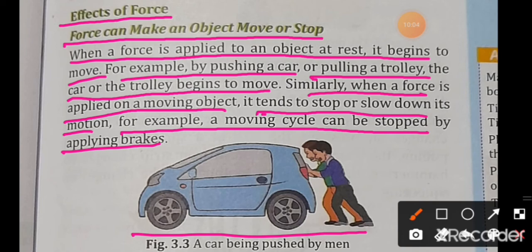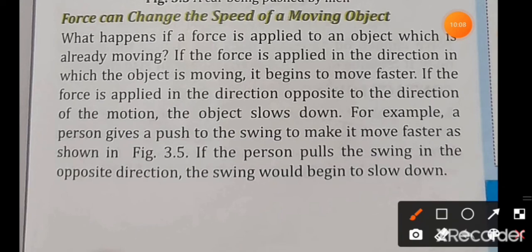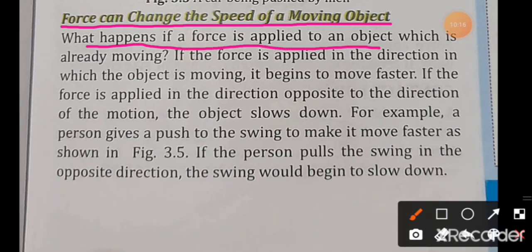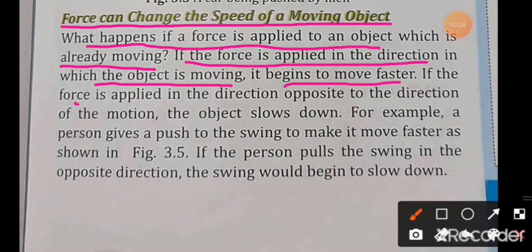The next effect is force can change the speed of a moving object. What happens if a force is applied to an object which is already moving? If the force is applied in the direction in which the object is moving, it begins to move faster. If the force is applied in the direction opposite to the direction of the motion, the object slows down.